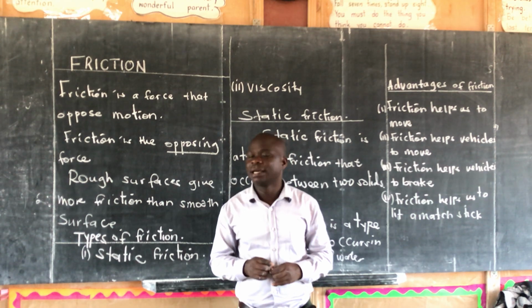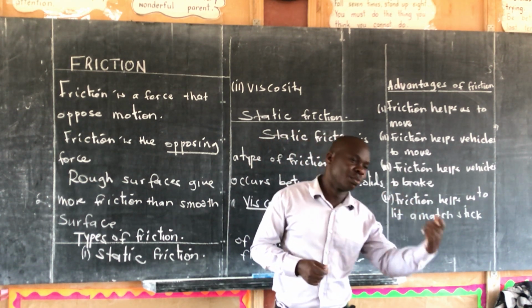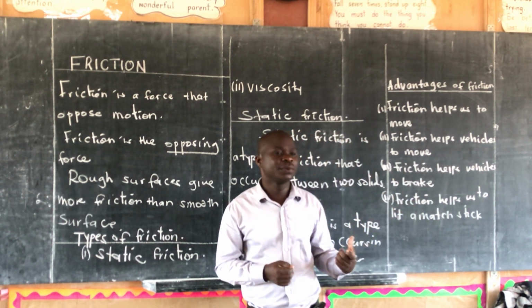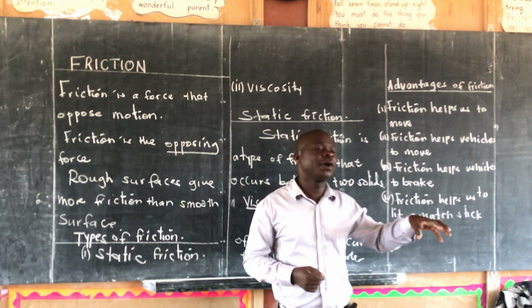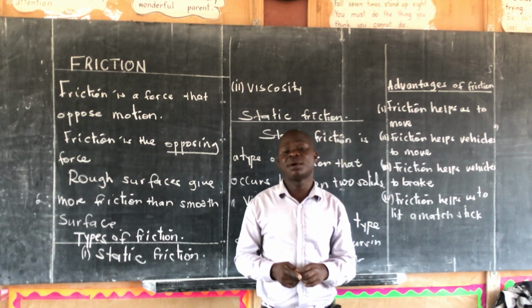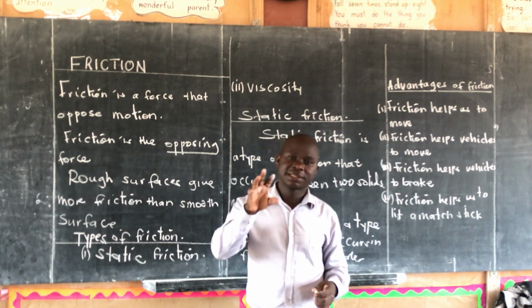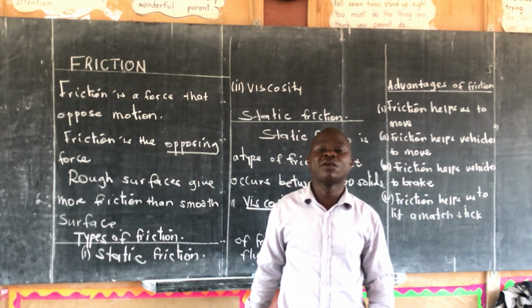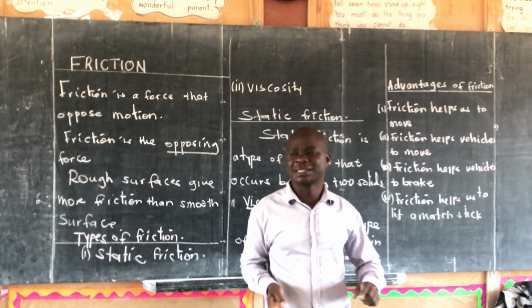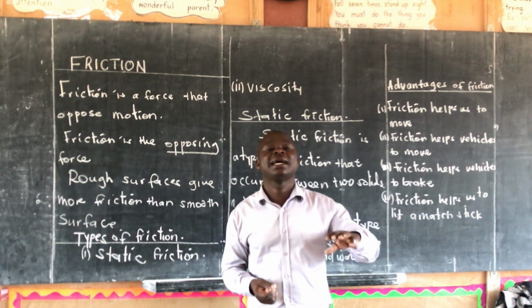That's why when a car fails to move, if the road is not good, this is where they put gravel. They put gravel in the middle of the road. When I talk about gravel, it means small stones. This is where they put small stones in the middle of the road to increase friction so that the car does not slide off.